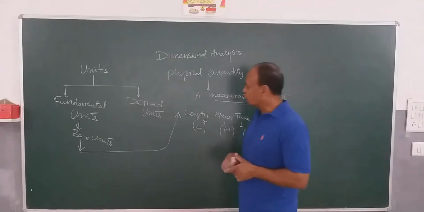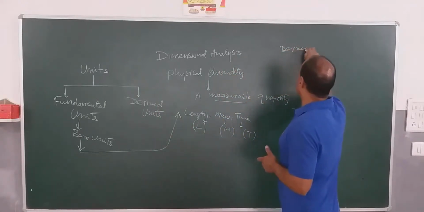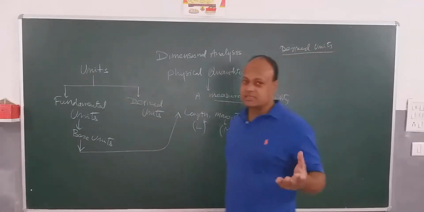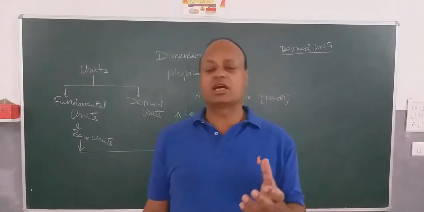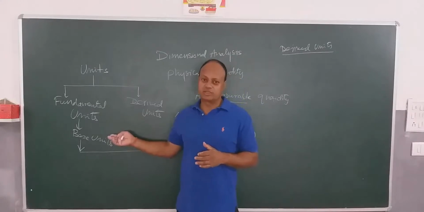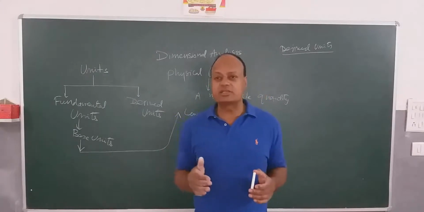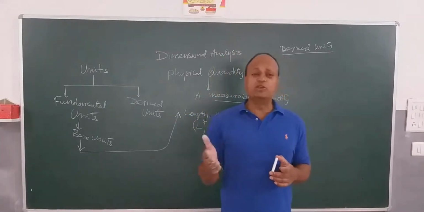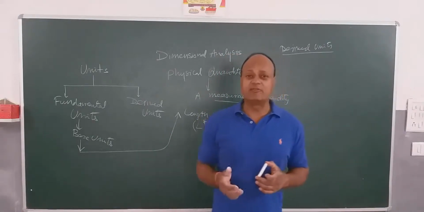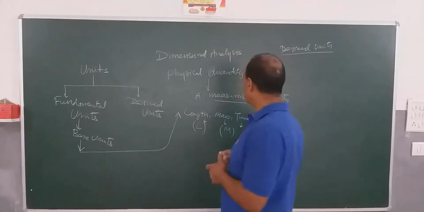Now, we come to what are derived units. As the name implies, derived units are derived from fundamental units. So the units which are derived from fundamental units are derived units, or units which are not fundamental units. Or we can also say the derived units are the units which depend upon other units for their measurements. Let's see an example.